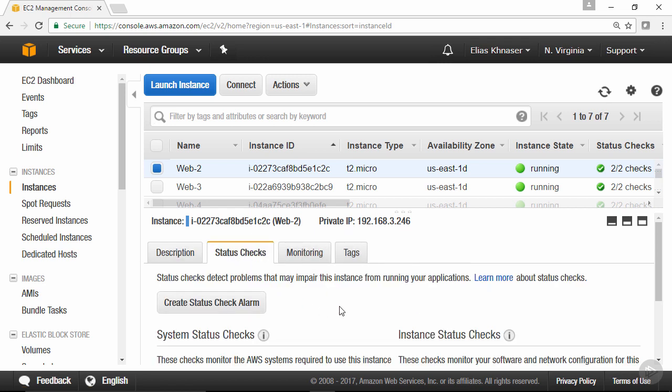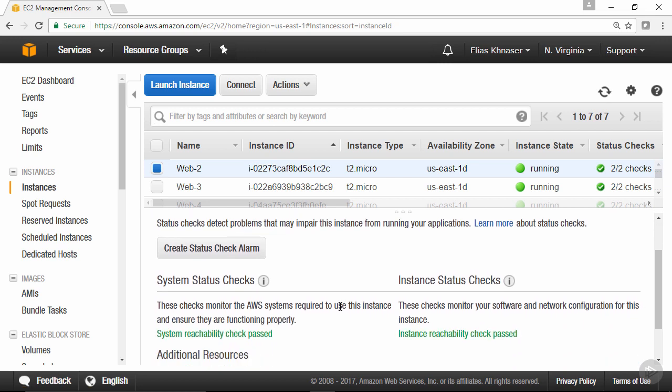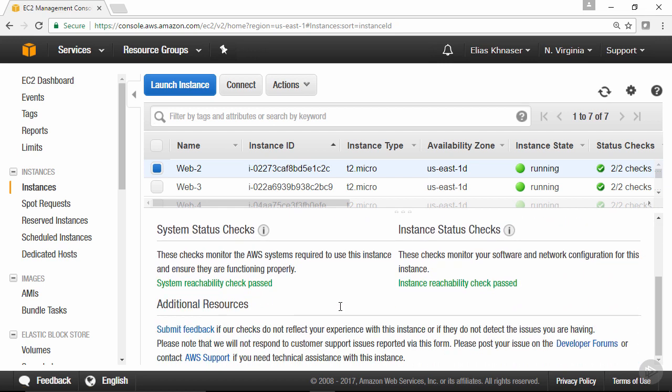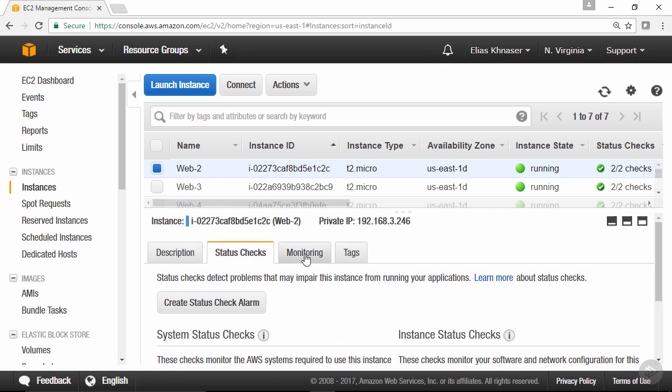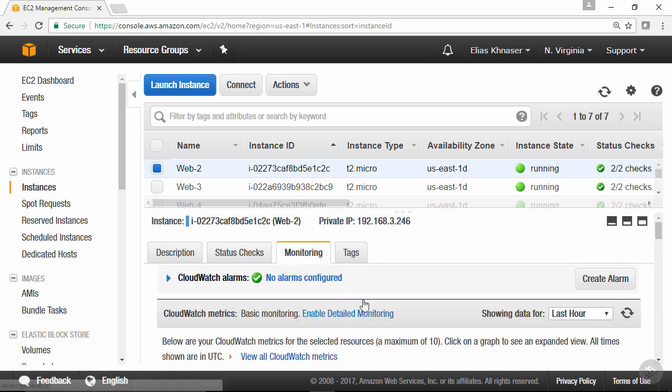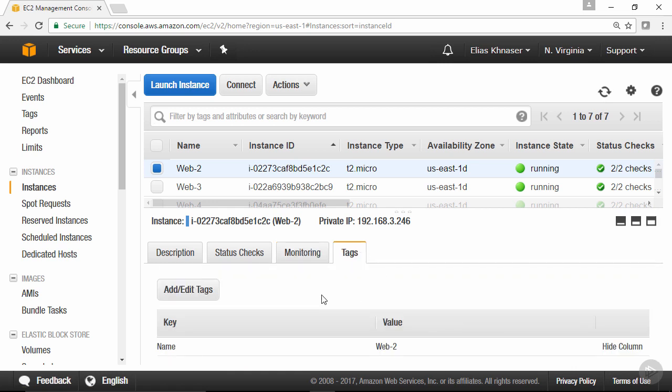From a status checks perspective, if there are any status checks, you can access them from here, or it'll alert you on them from here as well. From a monitoring perspective, if you are monitoring this and you've got any alerts, this is where you would find them. Under tags, if you wanted to see the tags or add tags for this particular instance, this is where you would access them. And that's really it from an instances perspective. It's really straightforward and very easy to provision, and it's also very easy to manage.